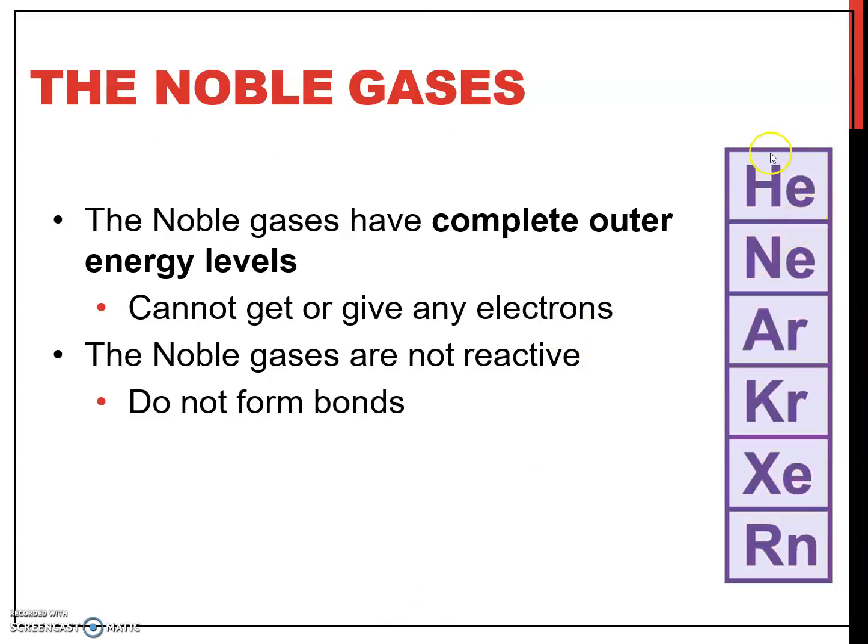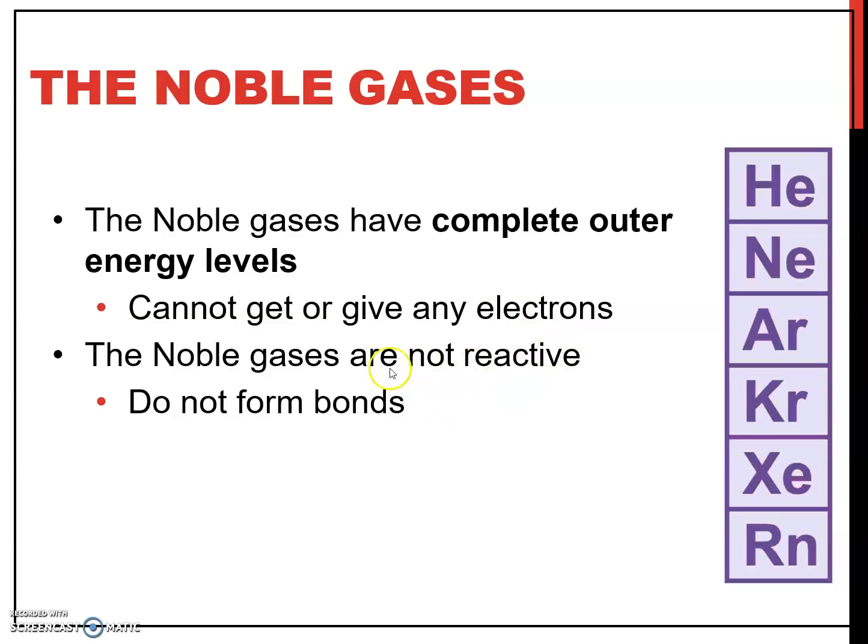Next we go for the noble gases. As you know, noble gases are located in group 18, for example helium, neon, argon, krypton, xenon, and radon. They have a complete outer energy level where the electrons are fully filled, so they cannot gain any electrons.